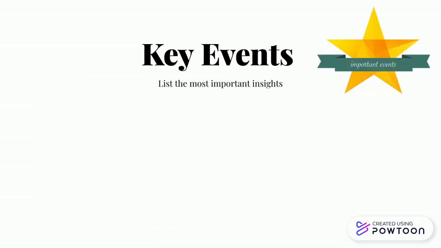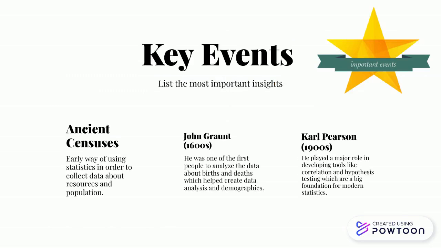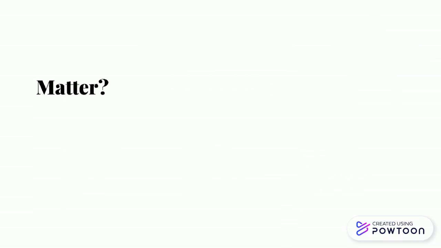Some key events that did happen were the ancient census, collecting data based on resources and population; John Graunt, as he helped make demographics and analysis while he analyzed births and deaths; and Karl Pearson, as he started looking at correlation and hypothesis testing, which is a foundation for modern statistics.